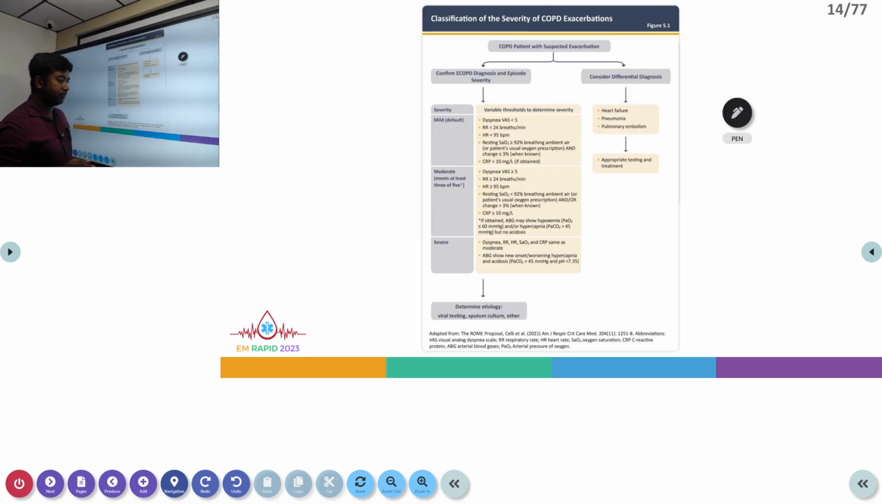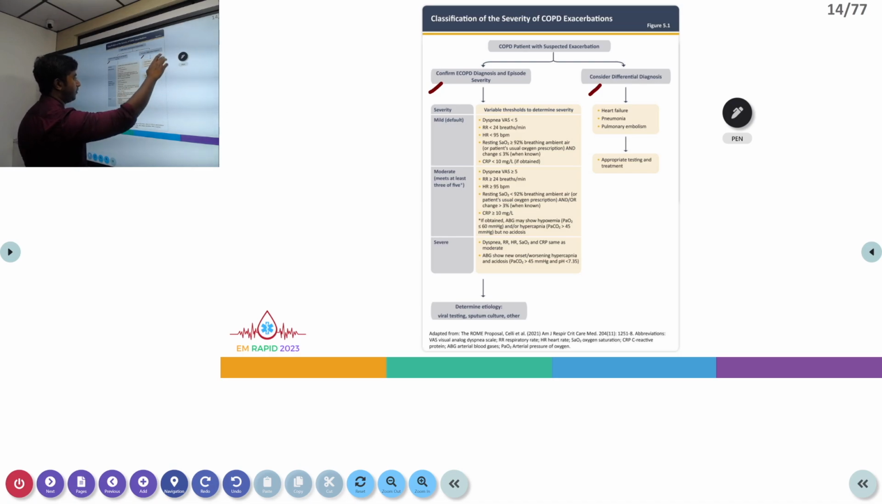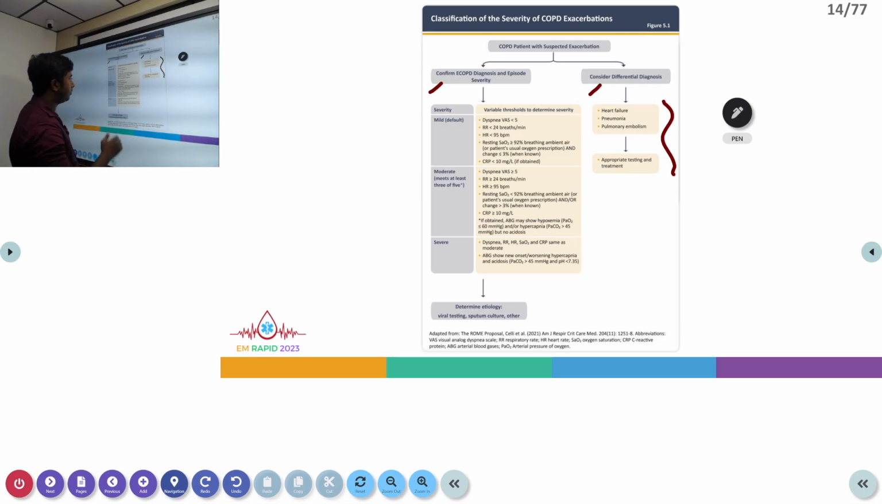So we're getting a patient with probable signs of an acute exacerbation of COPD. The first thing is to confirm the diagnosis or rule out differentials, which we have already discussed before. Once we have diagnosed it, we have to treat accordingly. So now we are coming to acute exacerbation of COPD. We have to classify them as mild, moderate, and severe.